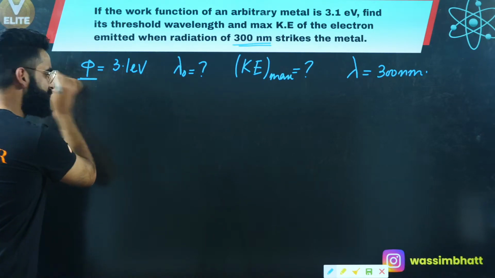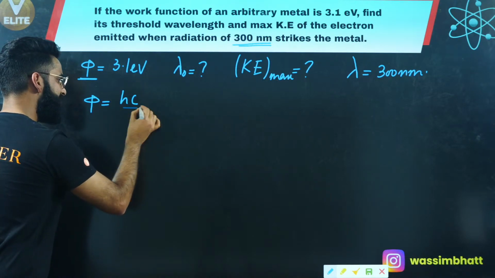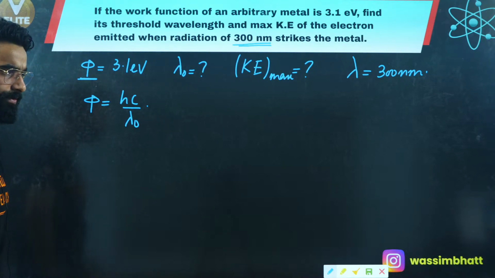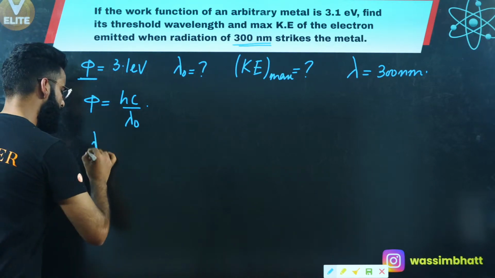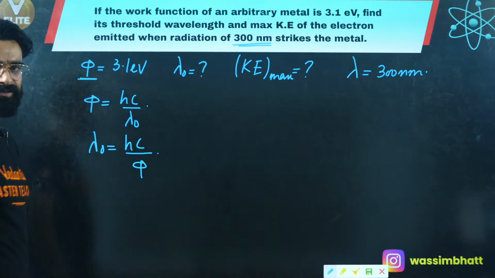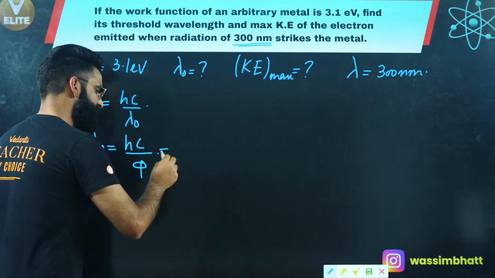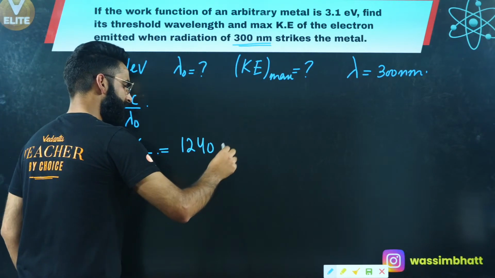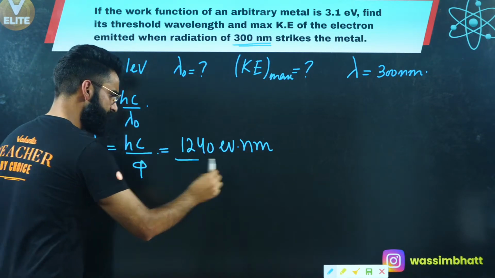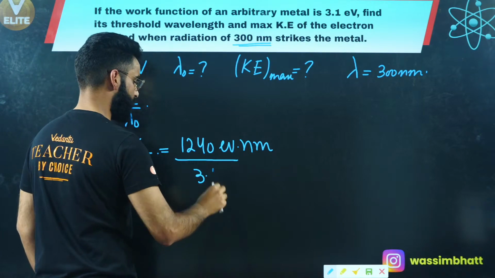First of all, talking about this work function phi, as you all must know, phi is equal to hc divided by lambda naught. A few minutes back I told you, right? So lambda naught is simply equal to hc divided by phi. I'm using the value of hc as 1240 electron volt nanometer, and phi is given as 3.1 electron volts.